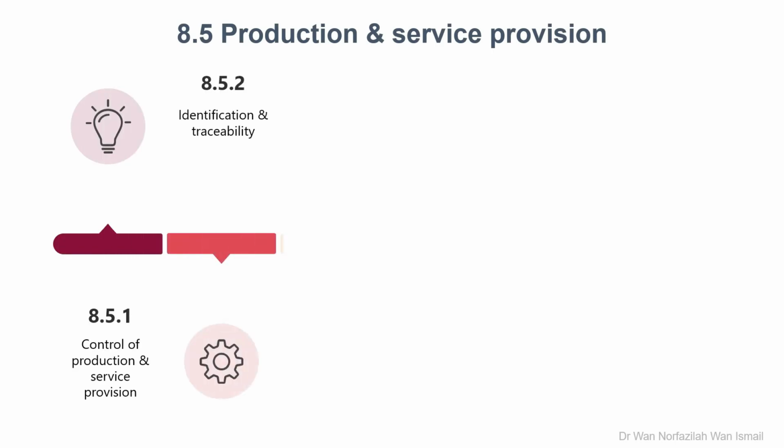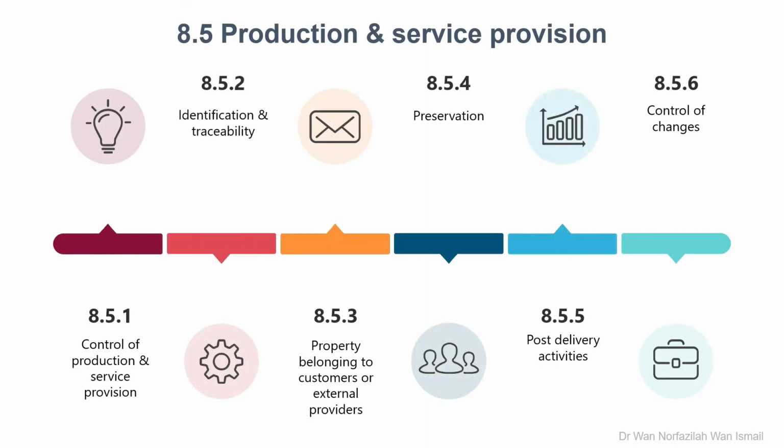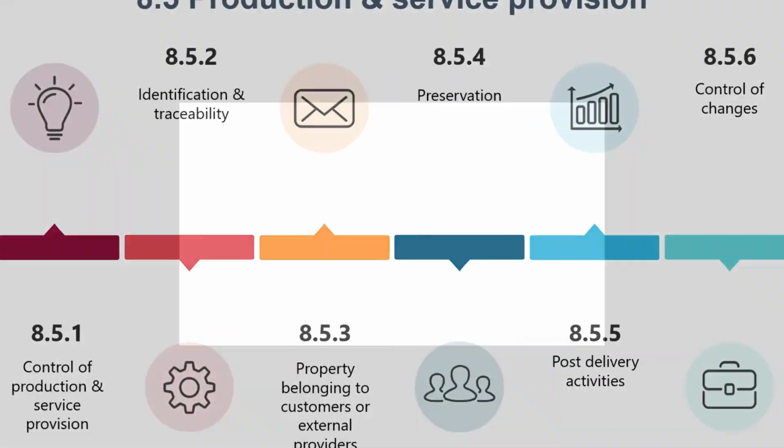Clause 8.5 Production and Service Provision provides a list of control requirements that you may use if applicable to your business. Identify and control all operation processes. Show the interaction of these processes with other processes. The organization shall implement production and service provision under controlled conditions. In addition to this, Clause 8.5 also looks into identification and traceability, property belonging to customers or external providers, preservation, post-delivery activities, and lastly, control of changes to ensure the continuity of conformity with the requirements.